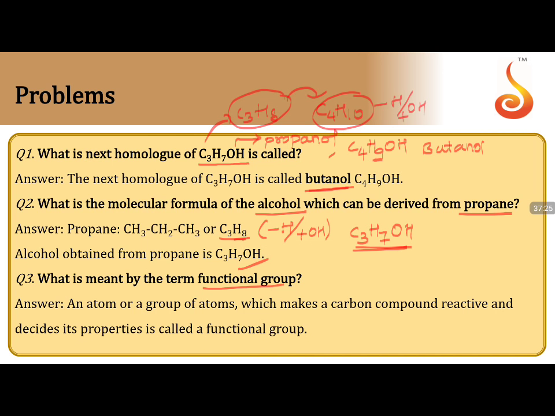What is meant by the term functional group? We already said, an atom or a group of atoms which makes a carbon compound reactive and decides its properties is called a functional group, which makes the carbon atom reactive. I told you every carbon atom will be under the control of the functional group.